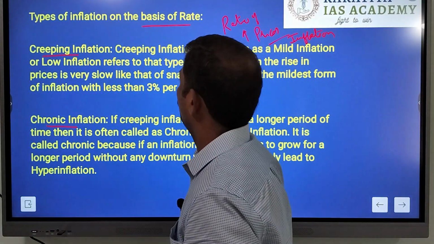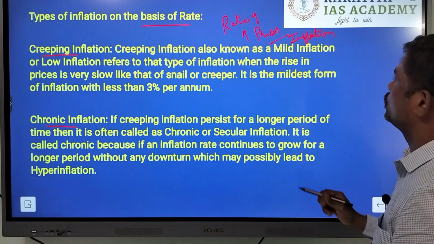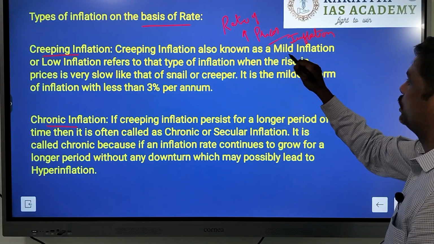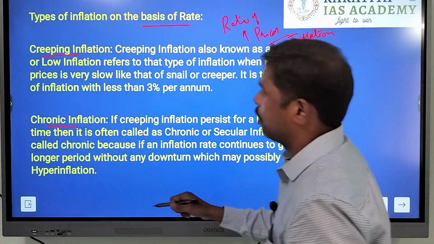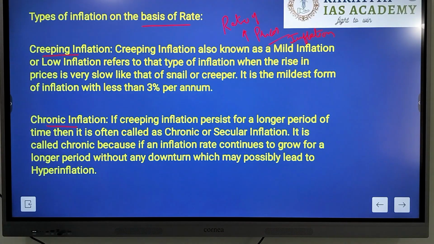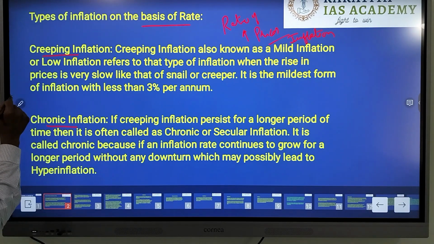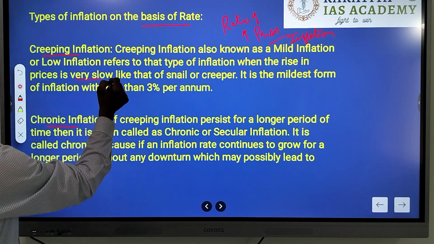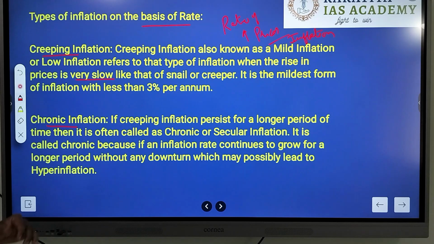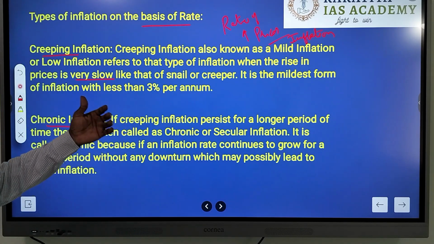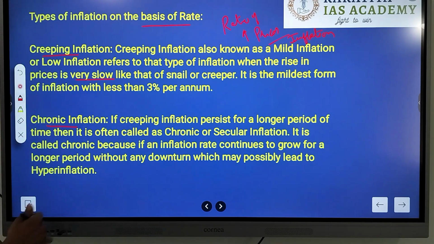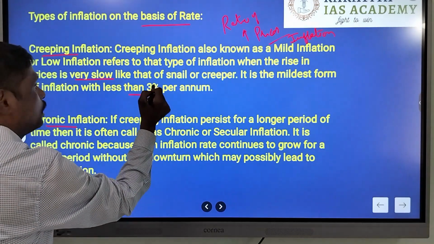If we take creeping inflation, creeping inflation is also known as mild inflation, where the rise in prices is very slow, right? The rise in prices, that is the rate of inflation, is within 3% per annum.